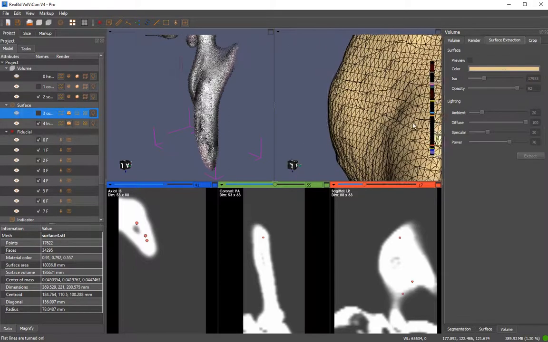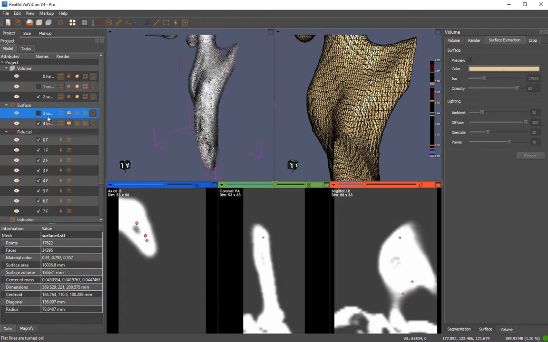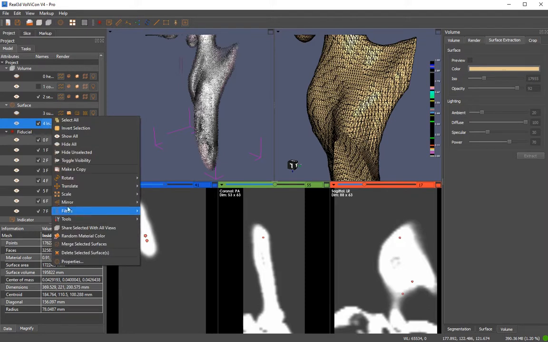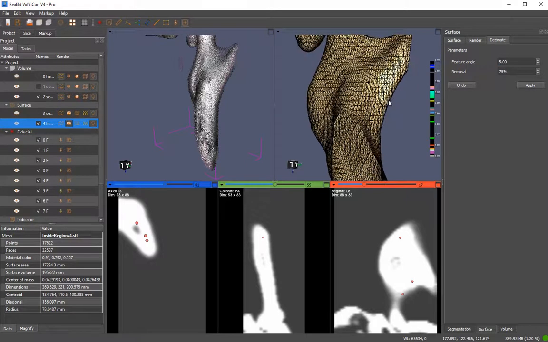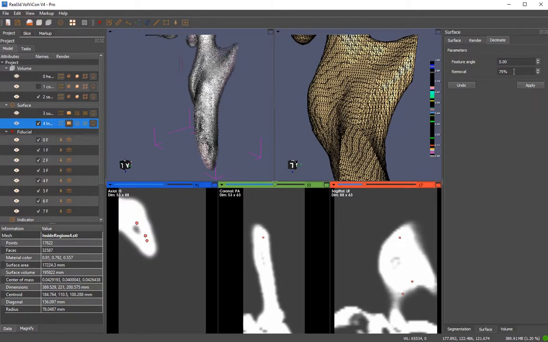You can see the triangles. If we need to decimate it, we can decimate it. Just make it 5% so that we do not lose any features, and it could be 95%. Apply.